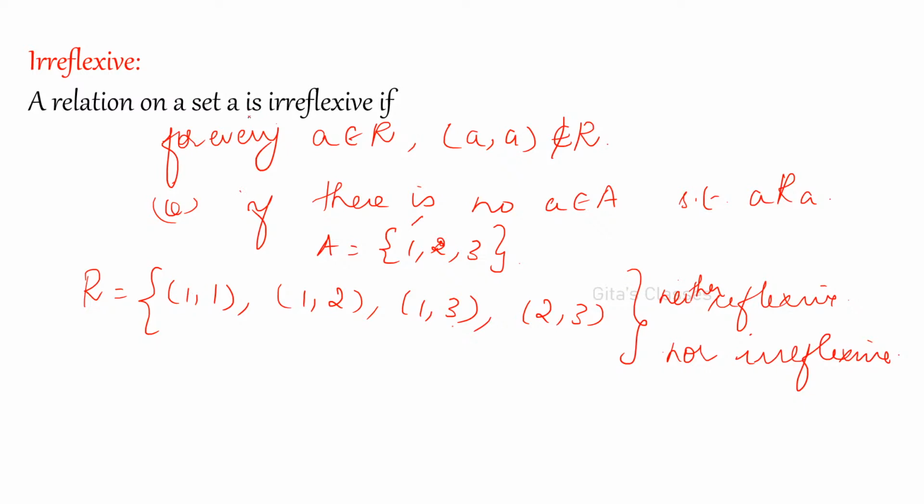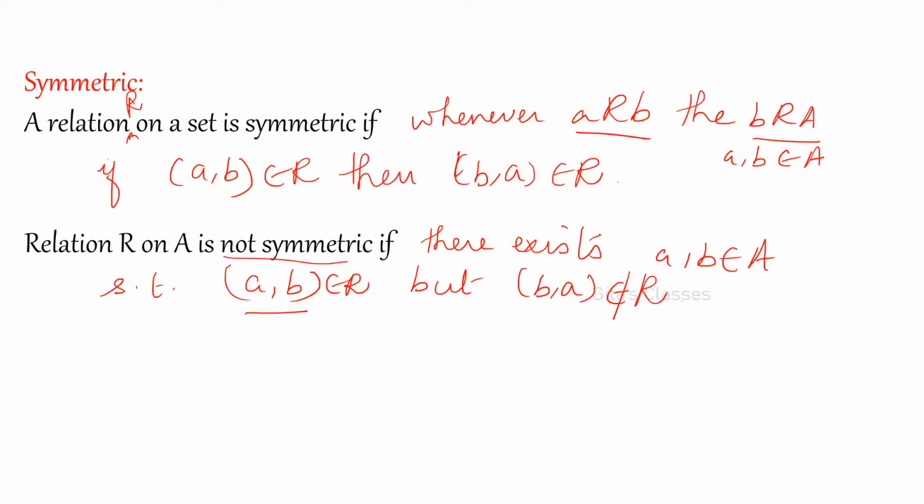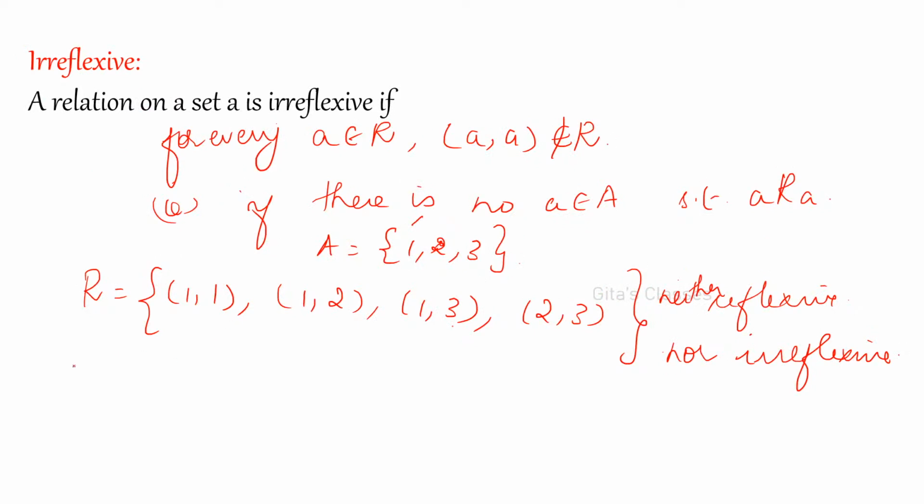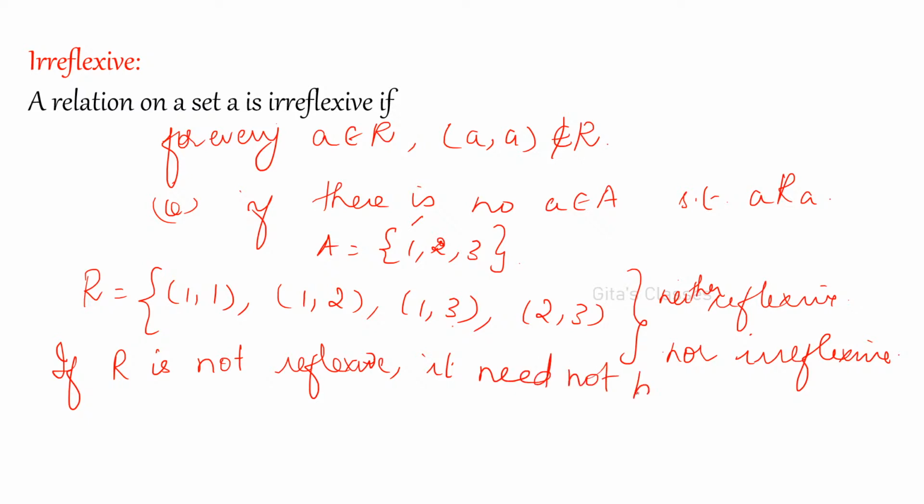Please note that if the relation is not reflexive, it need not be irreflexive. For example, this is the example for this note. R is {(1, 1)}. It is neither reflexive nor irreflexive. Got the point now? So, don't assume that if it is not reflexive, it is irreflexive.